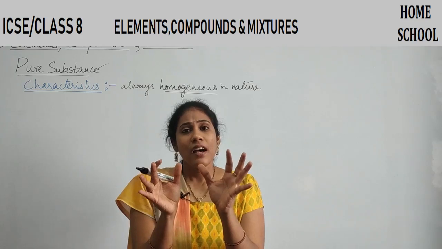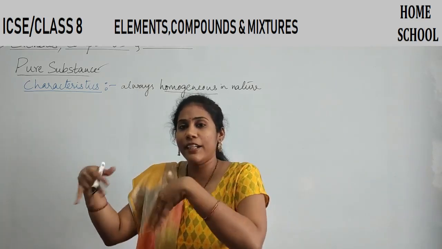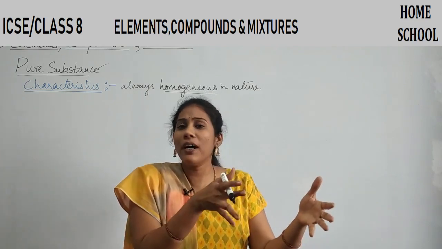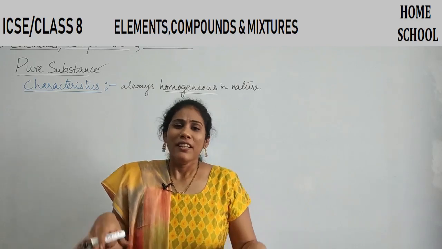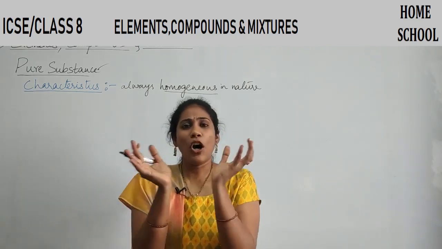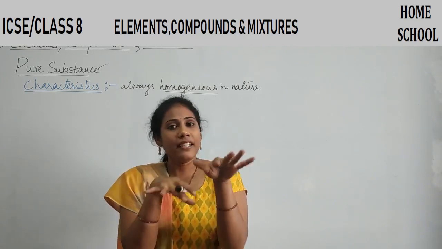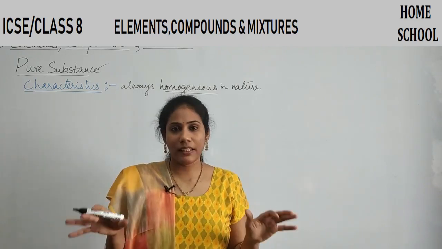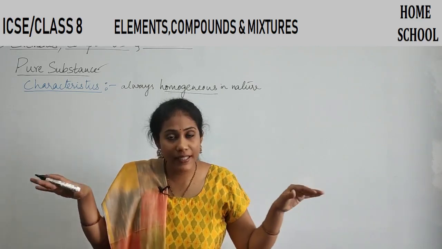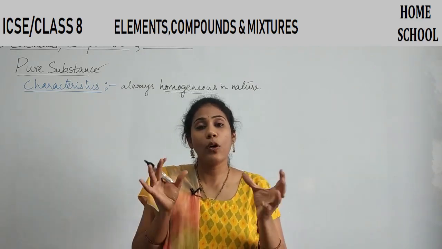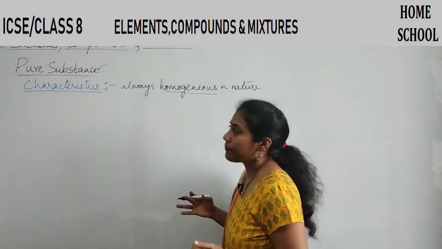These particles are spread uniformly in a structure. Say one side you have more particles, the other side of a block you have fewer particles. This concept you don't observe. Whichever side of a piece or a substance, you find the same type of particles, arranged uniformly, spread uniformly throughout. This is the meaning of the term homogeneous.